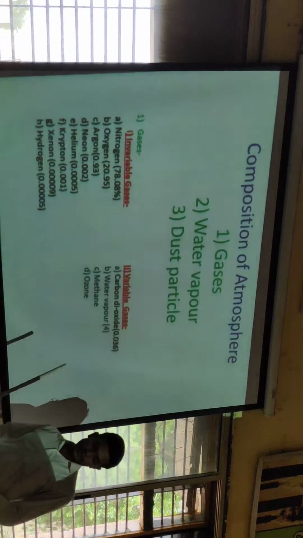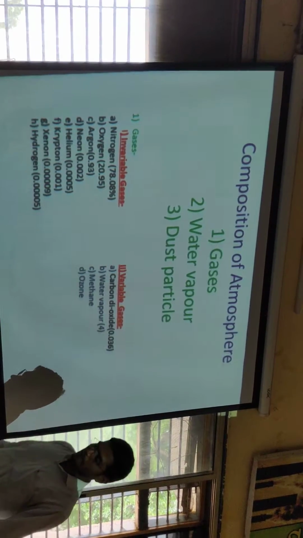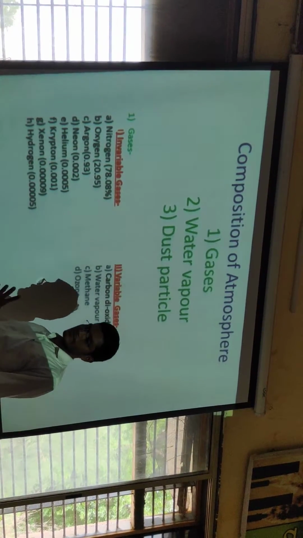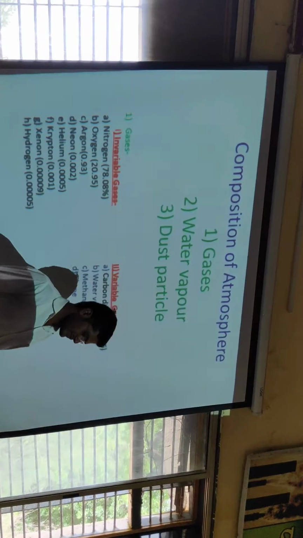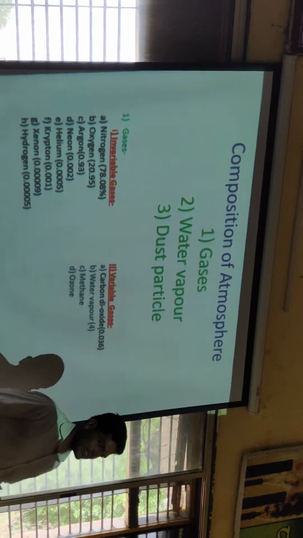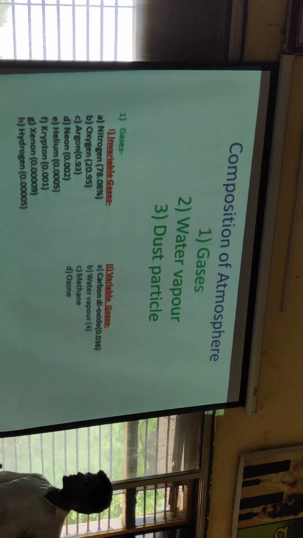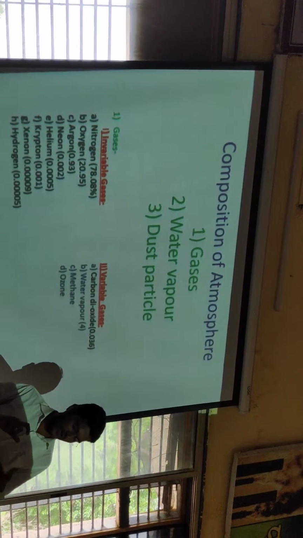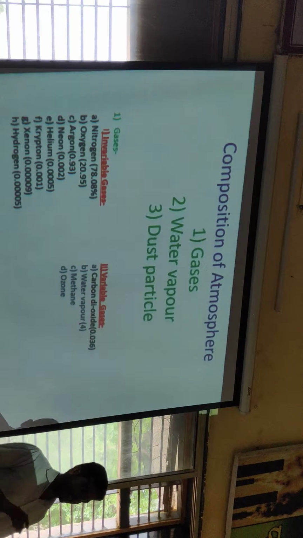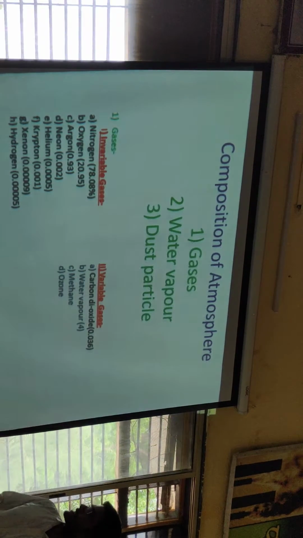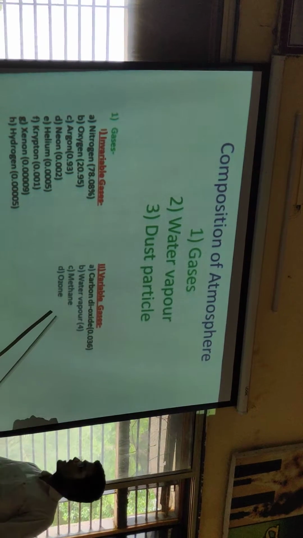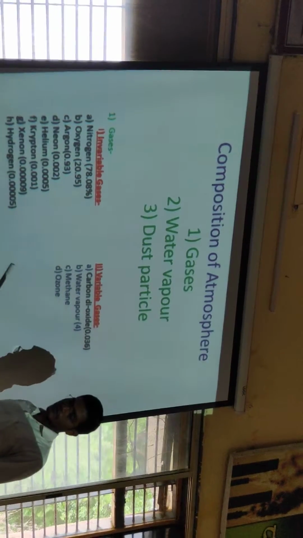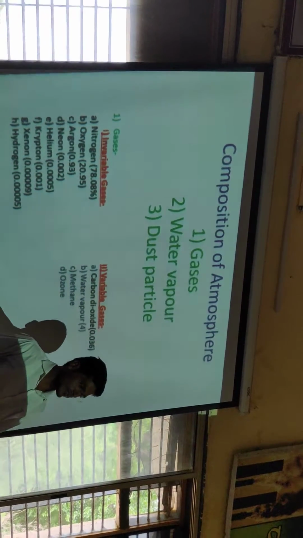Among them, ozone is made by the combination of 3 atoms of oxygen in the atmosphere. Ozone is found in the upper troposphere and the lower stratosphere. This gas is very important for all human beings on the surface of the earth.